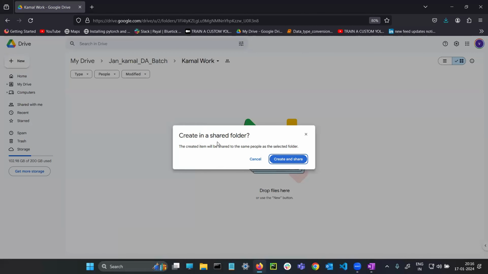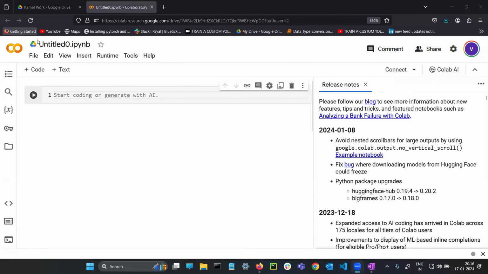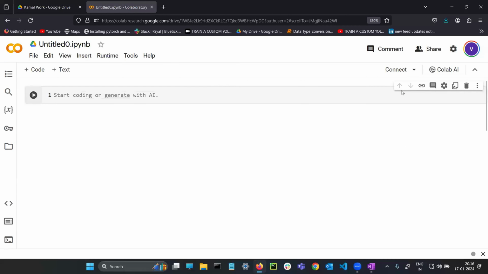This kind of pop-up will not come for you because we are giving the access for the students, for security purposes. Just click on open Google Collaboratory. It is going to open the file. All these things I explained. Open the file. Immediately after opening the file, please rename the file.